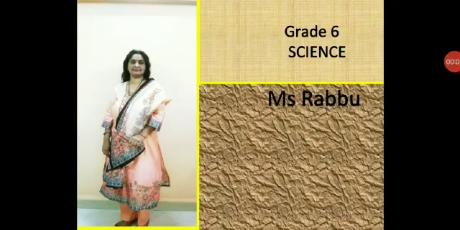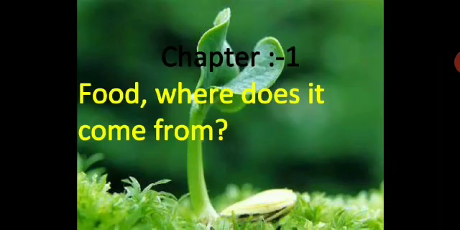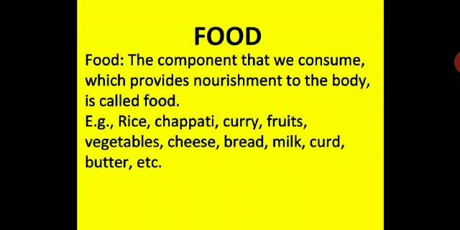So in today's session we are going to have a revision of Chapter 1, Food: Where Does It Come From? So let us see what we have done in the previous session. Definition of food, take it down, children. The component that we consume which provides nourishment to the body is called food. Example: rice, chapati, curry, fruits, vegetables, cheese, bread, milk, curd, butter, etc.